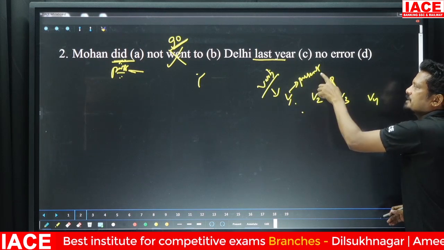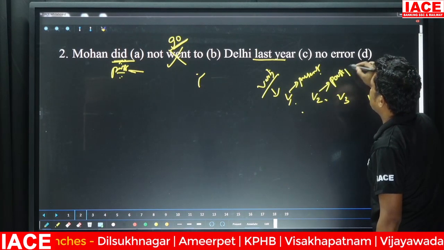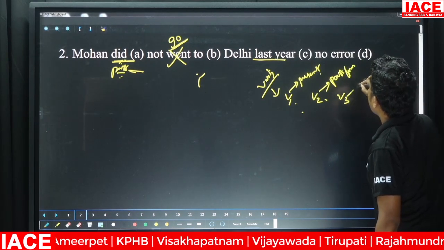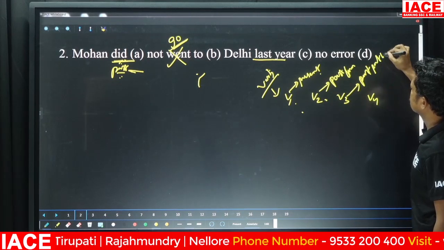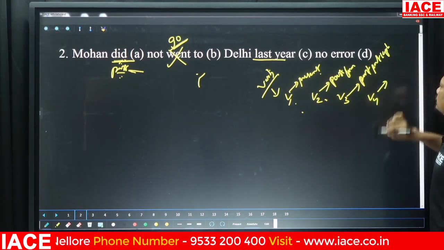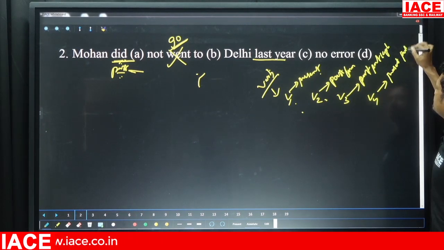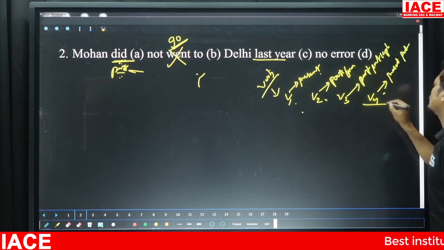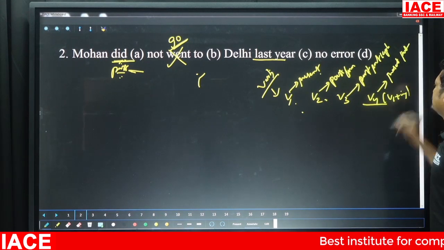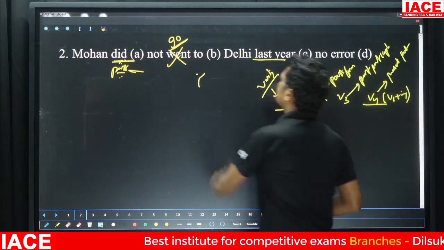V1 is your present form, V2 is your past form, V3 is your past participle form, and V4 is your present participle form, which can also be called V1 plus ing.